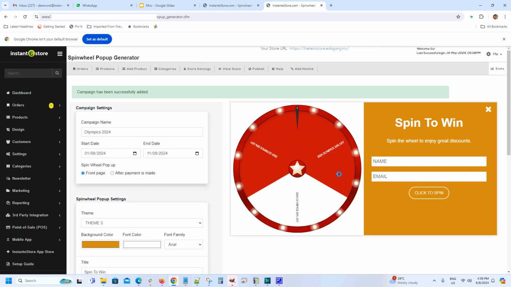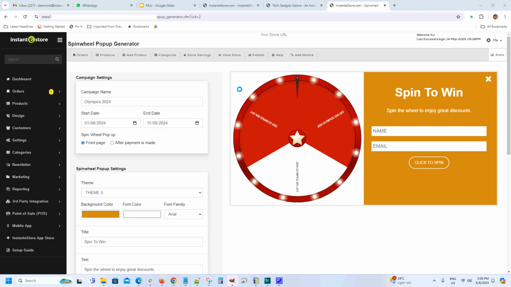So the campaign has been saved. So your pop-up will look like this when it appears on your front page or after payment is made.